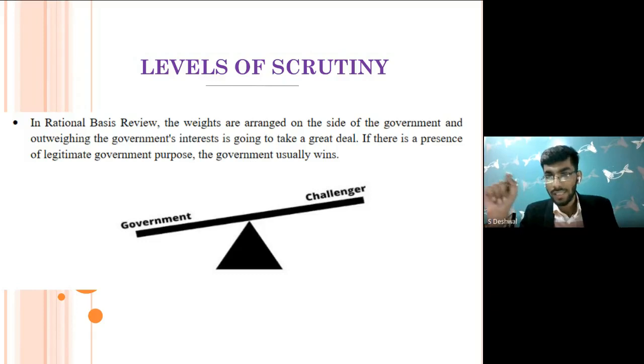Now, what you said next: why can't intermediate scrutiny be applied in cases of discrimination, as it is also a violation of the right to equality, a fundamental right?